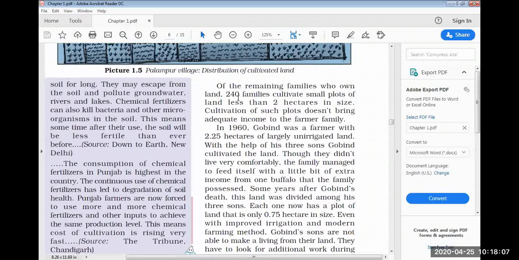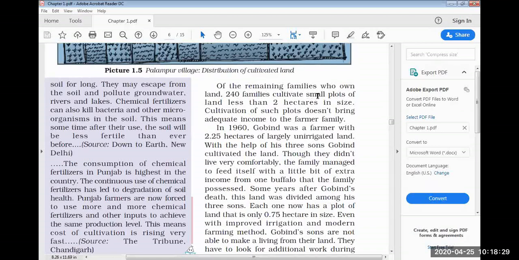How much will you write? 220. Because 450 total families, 80 families belong to upper caste, then 150 to Dalits. You have 230. So 450 minus 230, you are getting 220 families. So make this correction, you should remember it is 220 families.